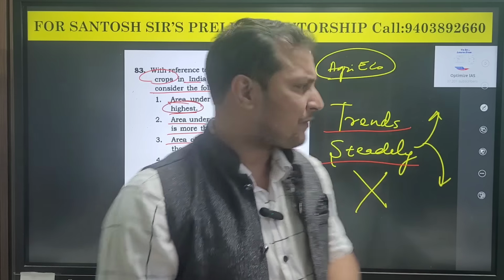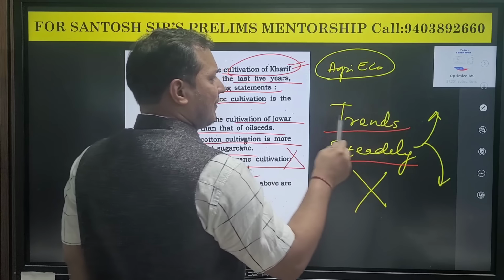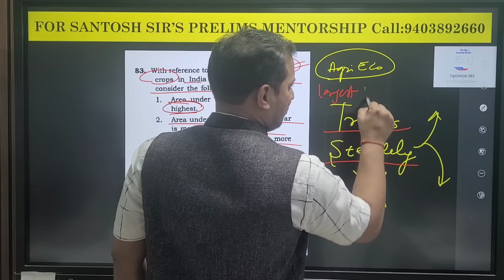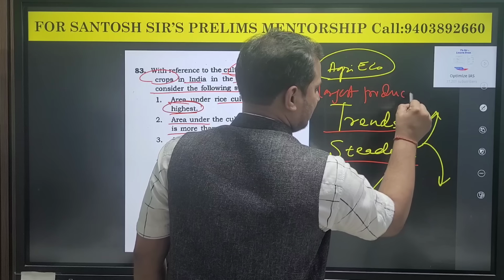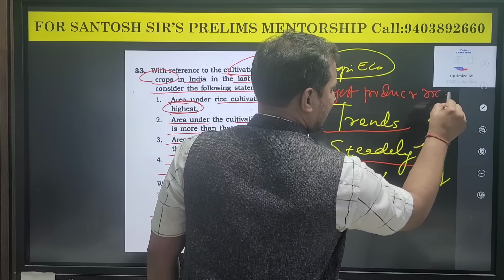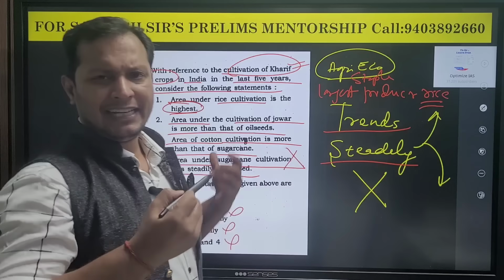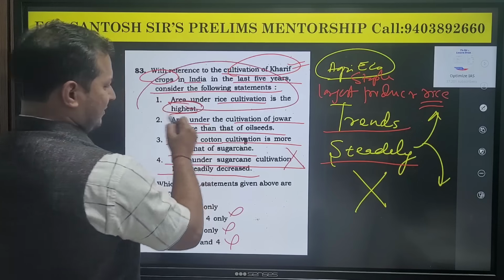So guys, we all know that India is one of the largest producers of rice. India is the largest producer of rice, and rice is a staple crop. Rice is a staple crop of the country. So obviously the area under rice will be the highest.